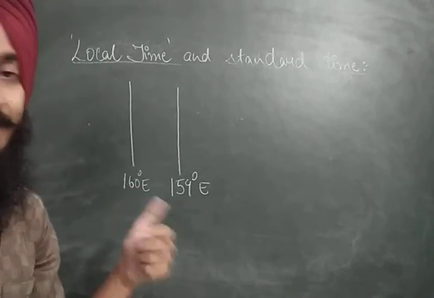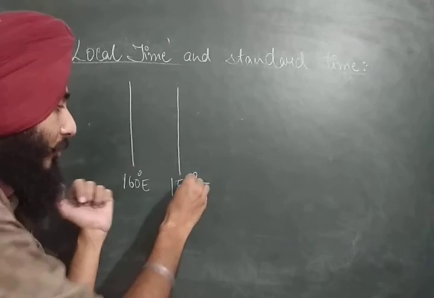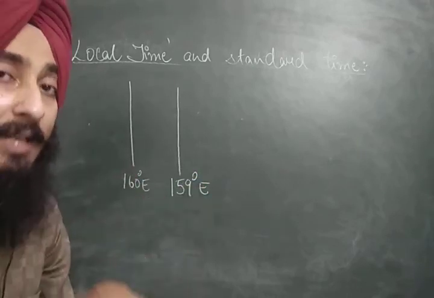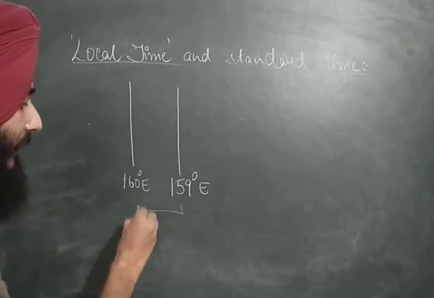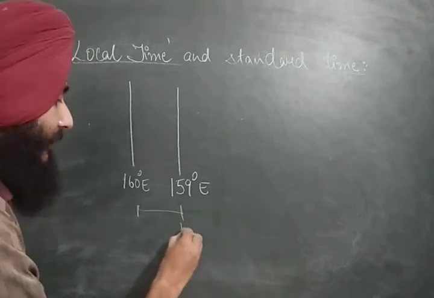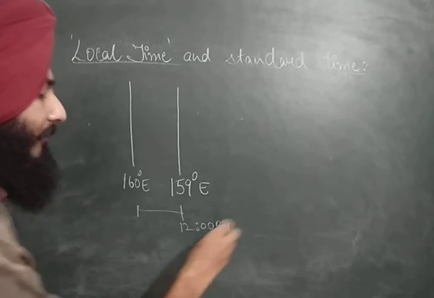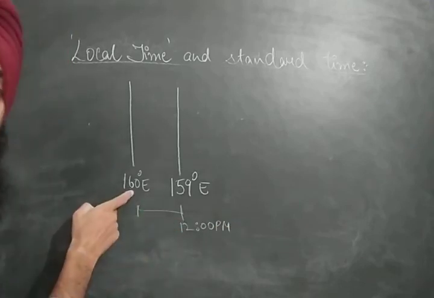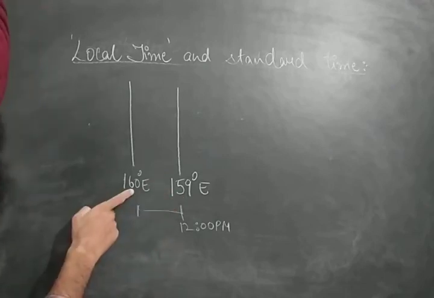What would be the difference? The shortest shadow would be experienced by me first, and at that moment I would set my watch at 12 p.m. But at that moment, this person would not be experiencing the smallest shadow.